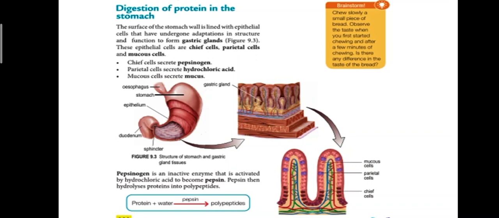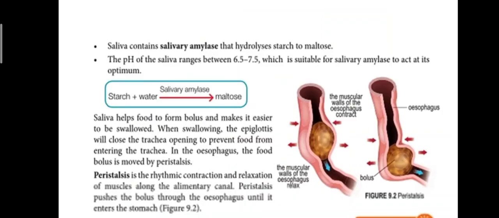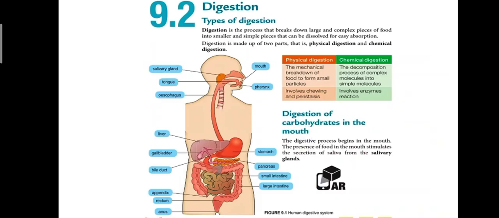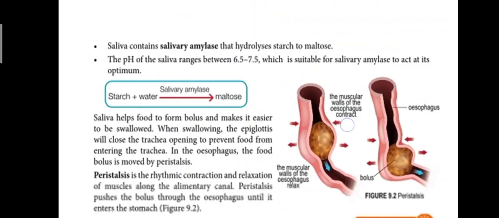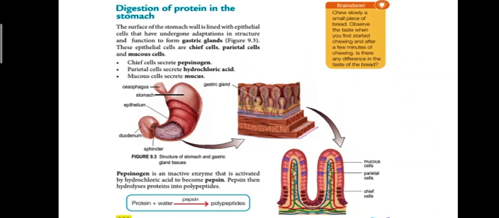Meaning here, class, the digestion of carbohydrate starts in the mouth, because in the mouth we have saliva, and the saliva contains salivary amylase. This salivary amylase sangat sesuai untuk hydrolyze itu starch, carbohydrate.